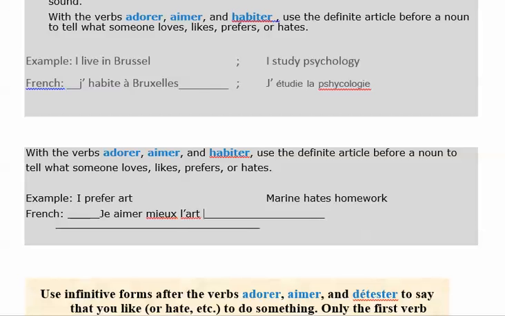L'art. Notice I placed a definite article in front of the noun. Okay. Now we need to conjugate this verb. You can't leave it like that. So how is the ending? I remove ER. What do I change the ER with? That's correct. Put an E. And I also have to contract this. J'aime mieux l'art. I prefer art.